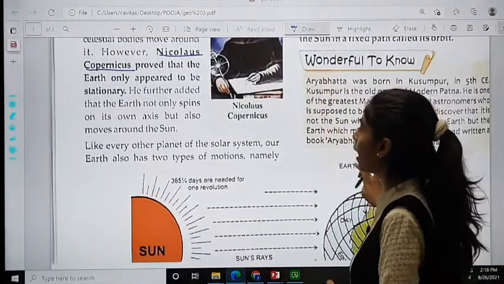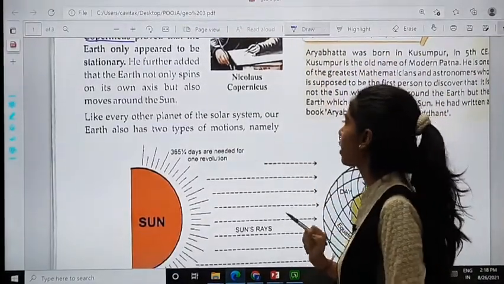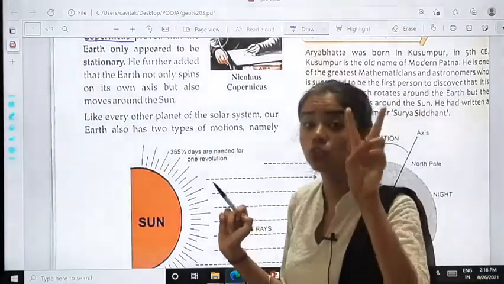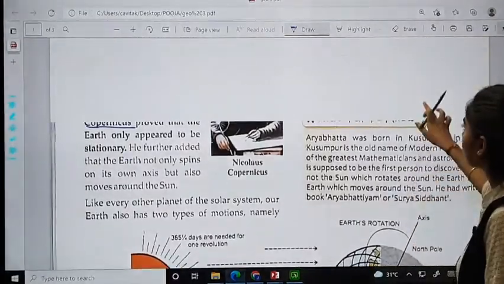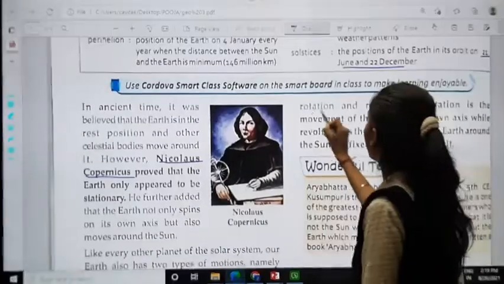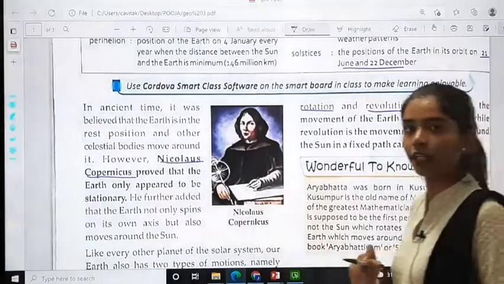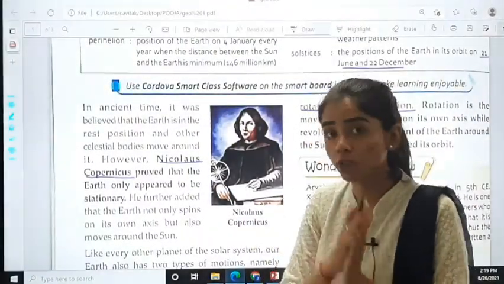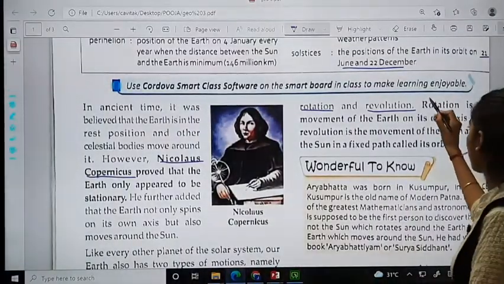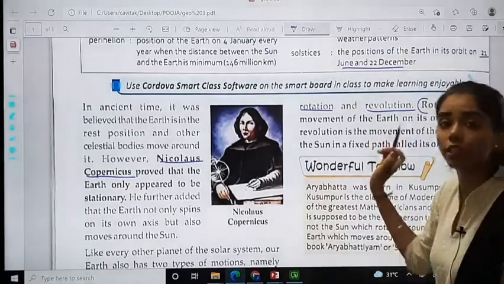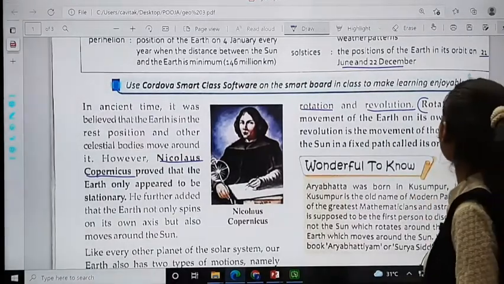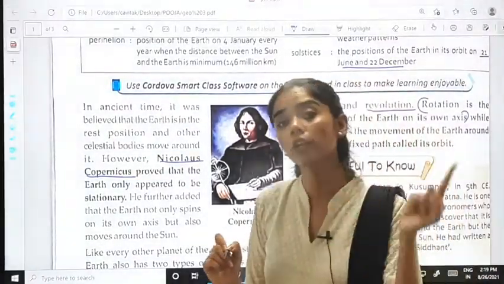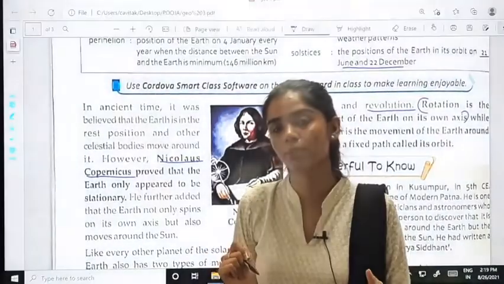Like every other planet of the solar system, our Earth also has two types of motions. Let's see, which are they? Namely, rotation and revolution. In this chapter, we are mainly going to study about rotation and revolution. Rotation is, please underline, the movement of the earth on its own axis. Now, what is rotation? The movement of the earth on its own axis, only on its own axis.